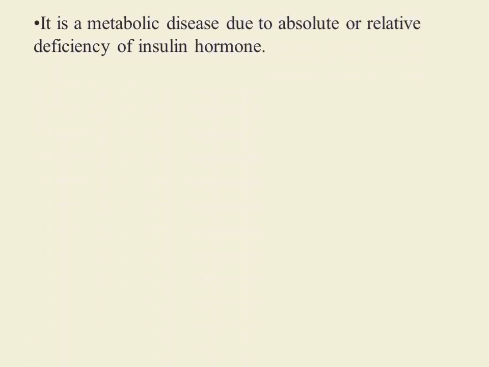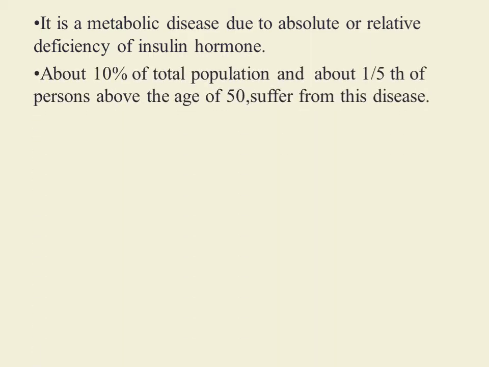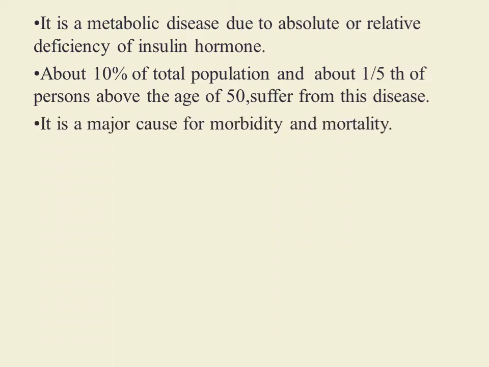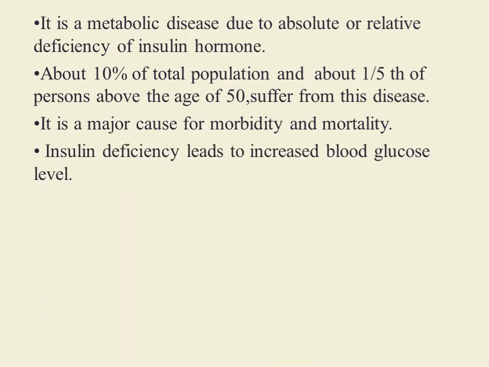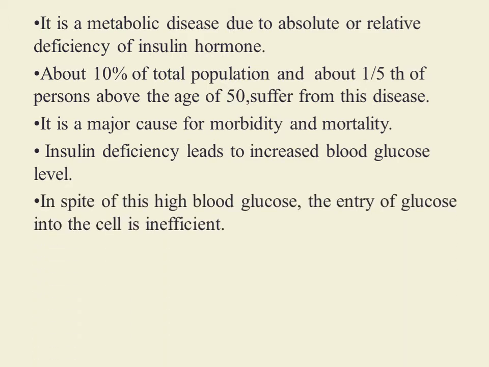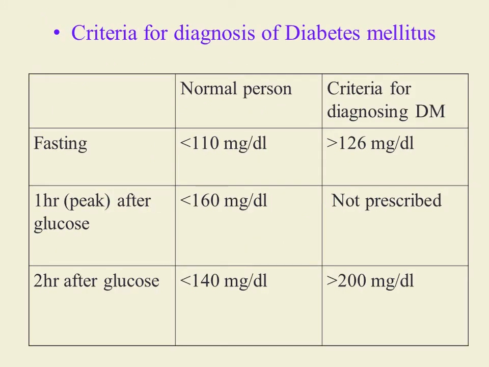In this disorder, there is absolute or relative deficiency of insulin hormone, and this disorder affects 10% of the total population. This disorder is the major cause for morbidity and mortality. It is the most common clinical condition and develops due to increased blood glucose level. In spite of the increase in blood glucose level, the entry of glucose into the cell is inefficient and all cells are starved for glucose. What is the diagnostic criteria for diabetes mellitus?